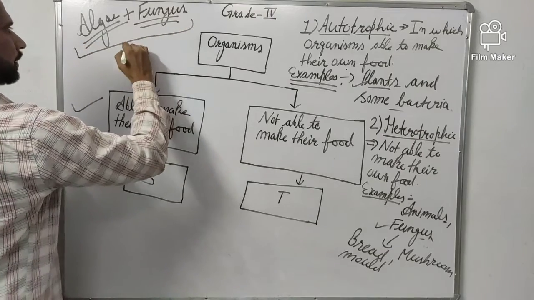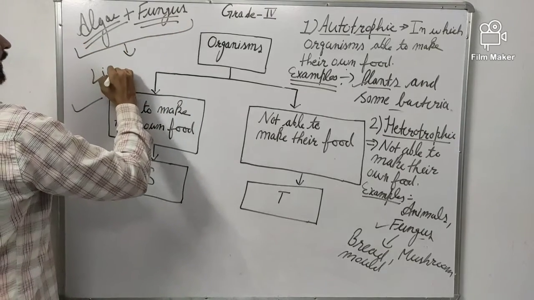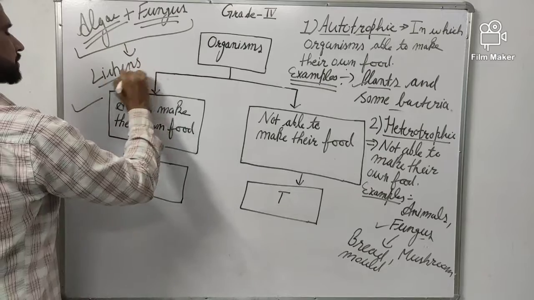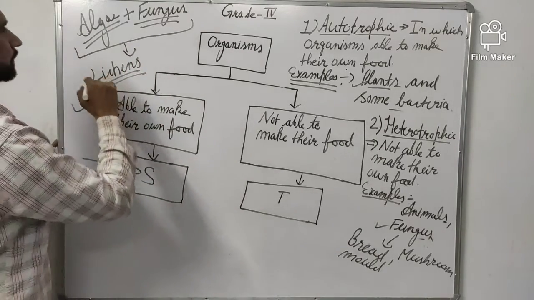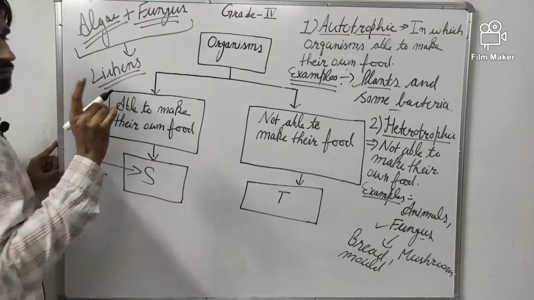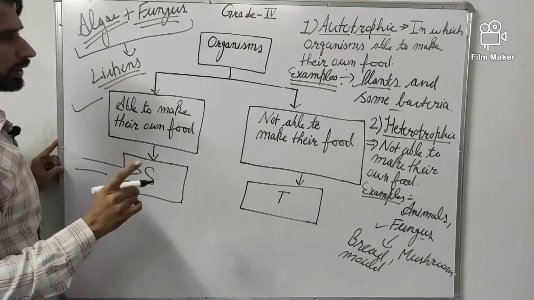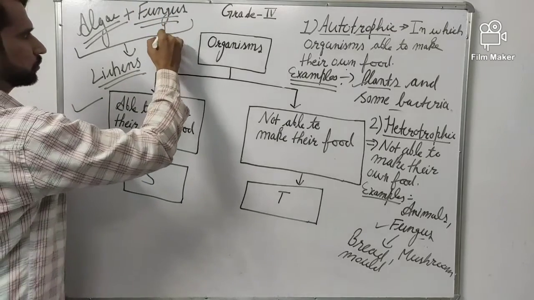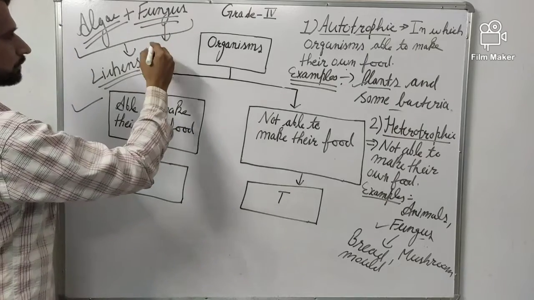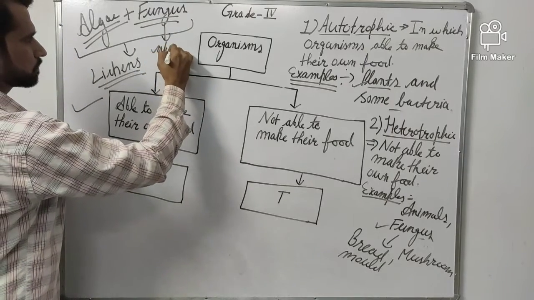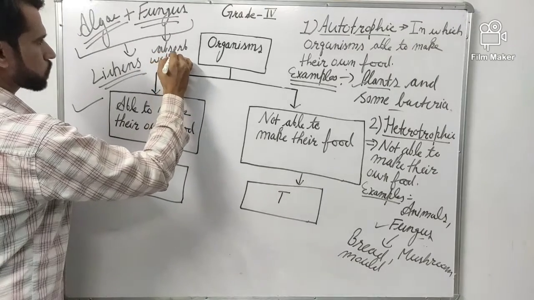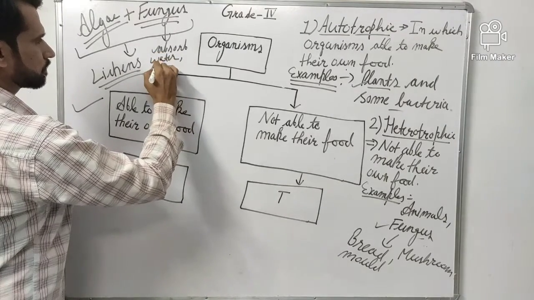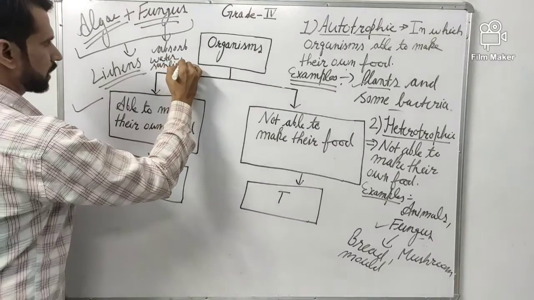This association, alga plus fungus, is called lichens or lichen. In this lichen, because fungus is non-green, they are not able to make food. Fungus absorbs water.